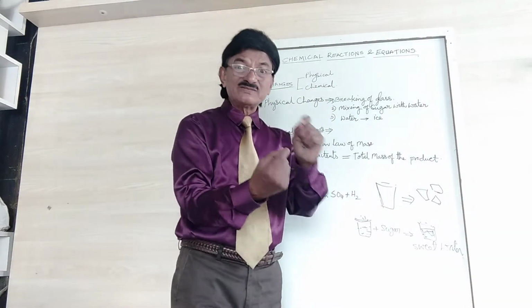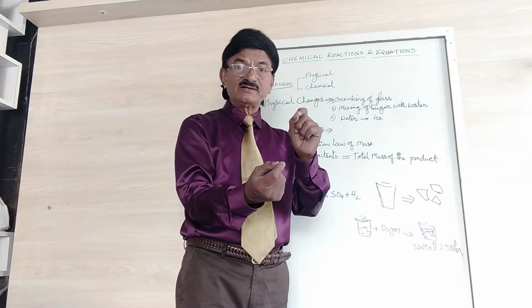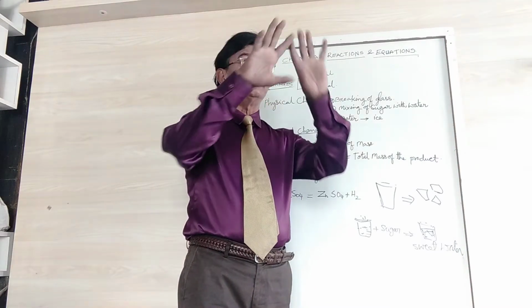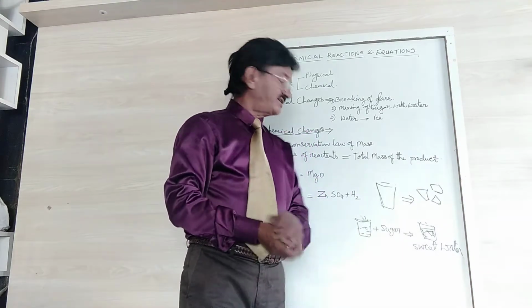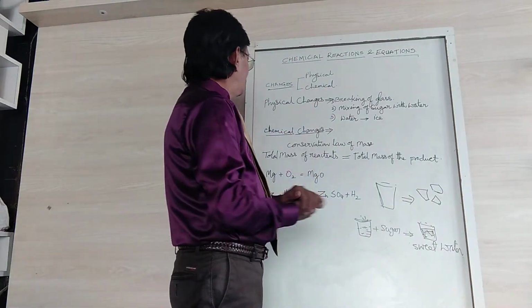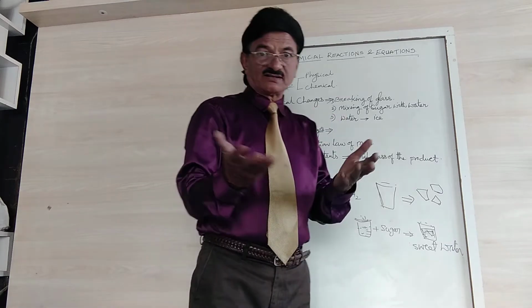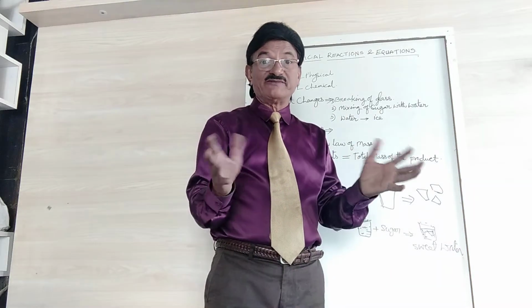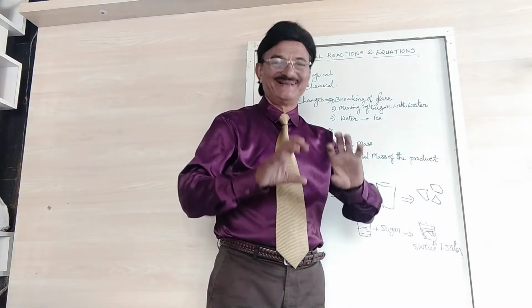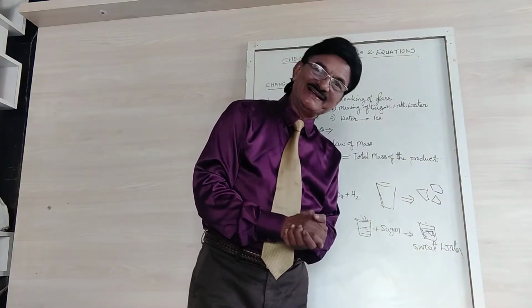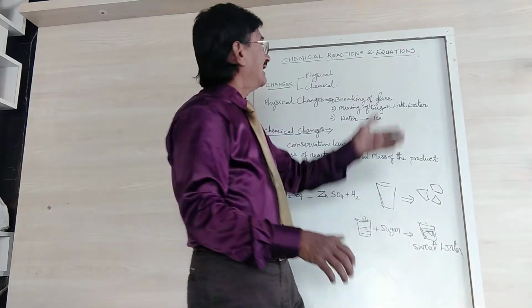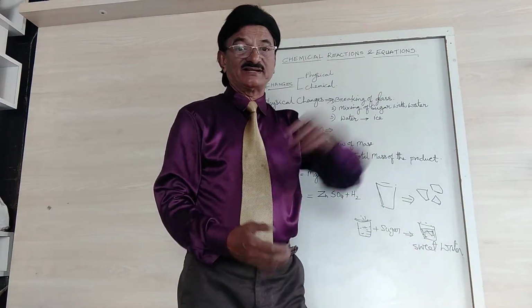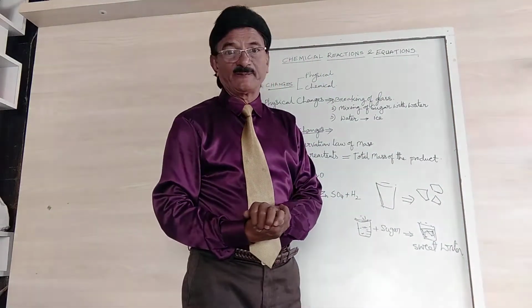So how is this magnesium burnt? With the help of oxygen present in the atmosphere. This is the chemical change. See? So here are chemical changes. Now you are seeing the difference between physical and chemical changes when these reactants are taking part in reactions in chemistry.